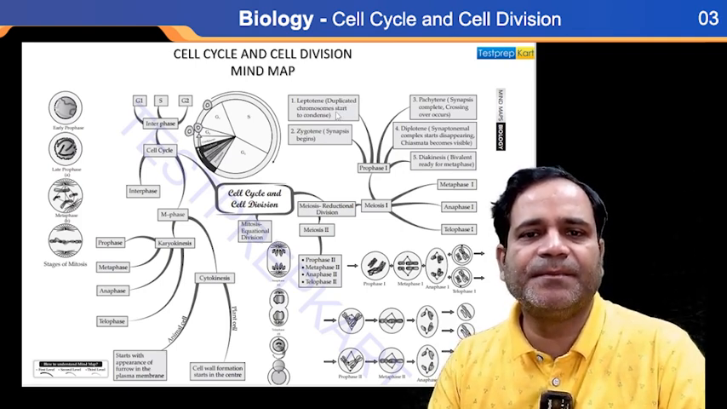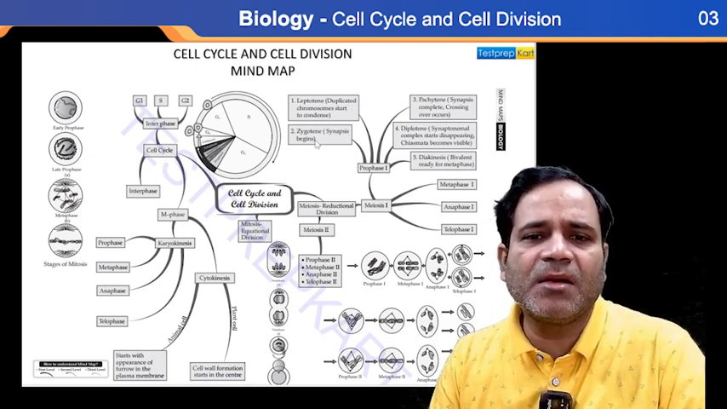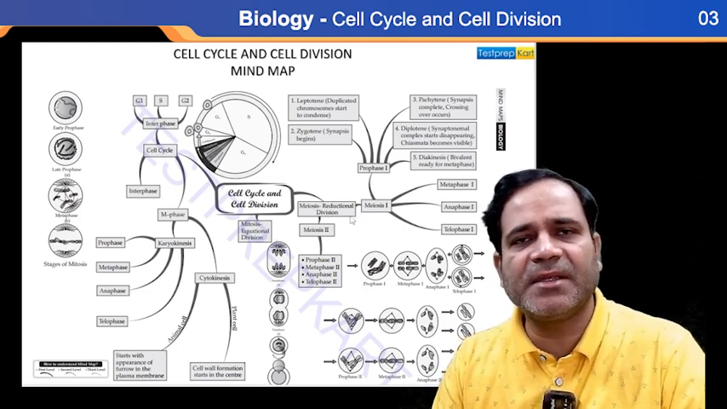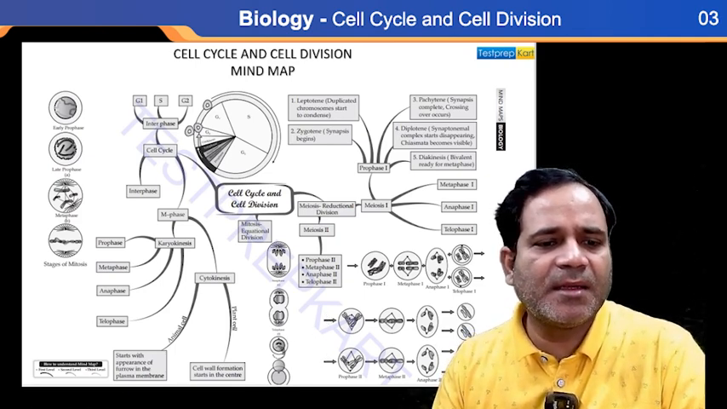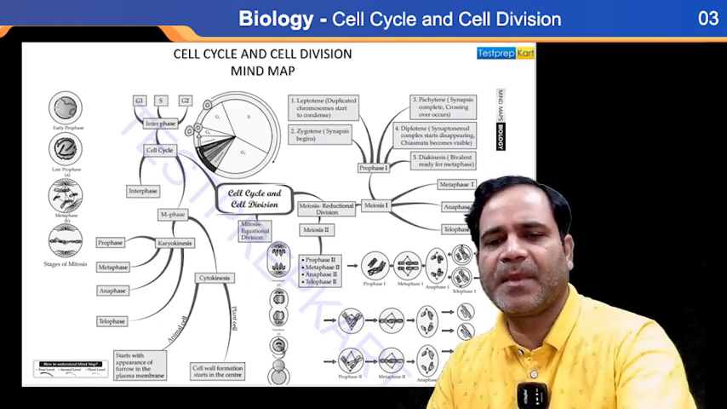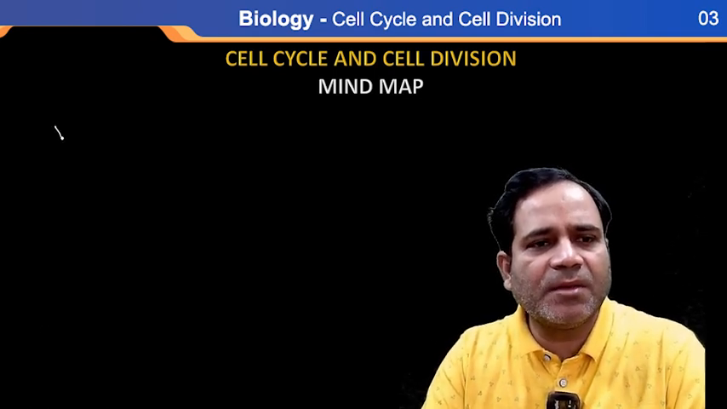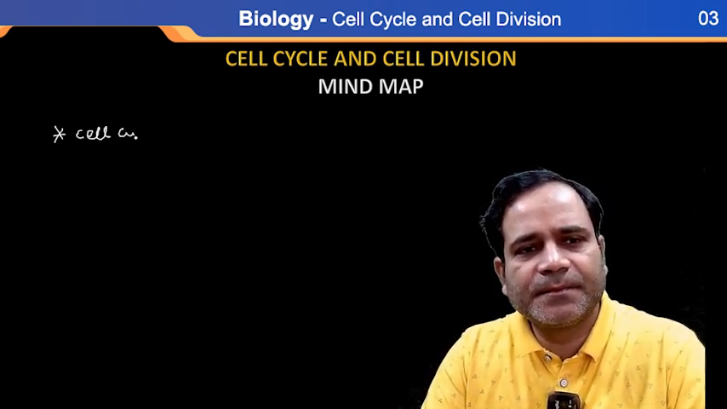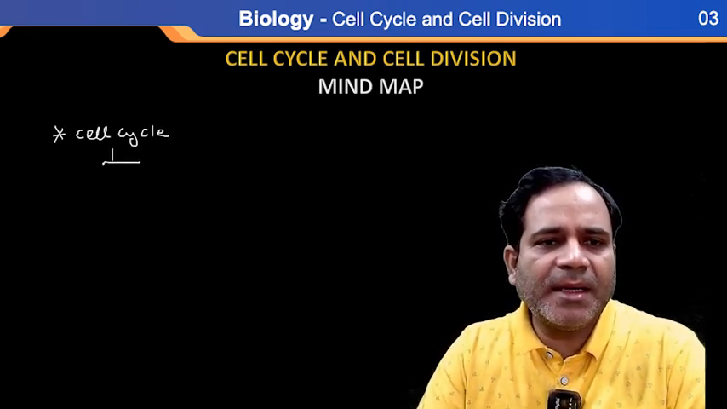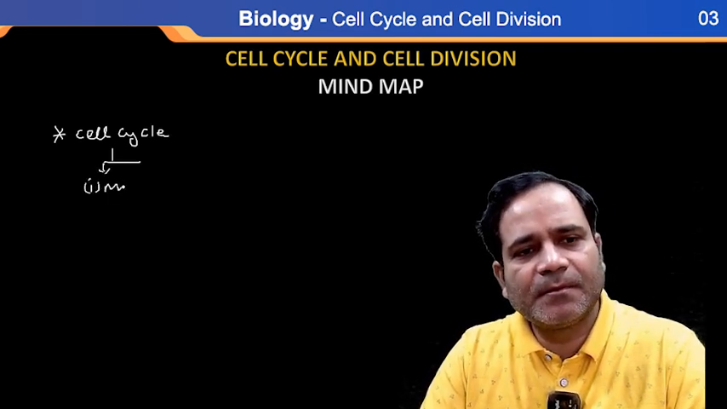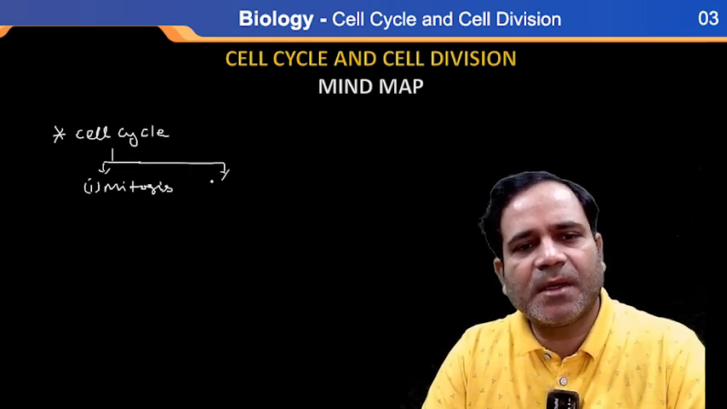Clear? Yes. Here, all the points written here are about meiosis, my dear. See here, meiosis is reductional division. You know, the cell cycle occurs in two ways. Let's check what I'm going to write. First, I'm going to tell you that the cell cycle occurs in two ways. One is mitosis, and the second one is meiosis.